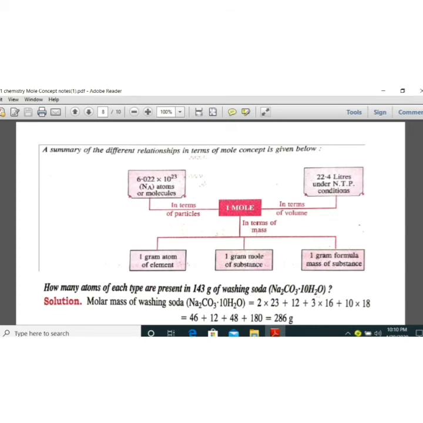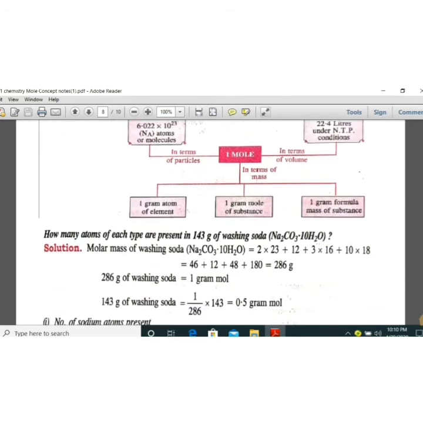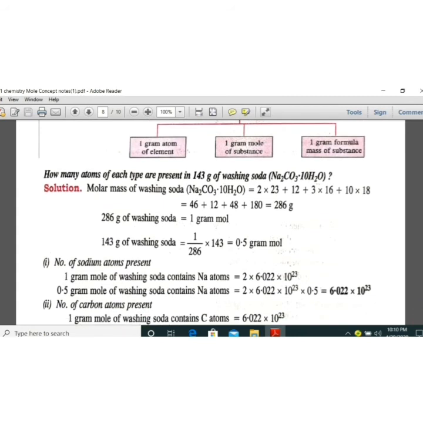Now we'll do some problems related to it. First, the problem is molar mass of washing soda. Formula is Na2CO3.10H2O. So you have to find out first how many atoms of each type are present in 143 gram of washing soda. So you have to find out the total number of atoms of each entity present in 143 gram of washing soda. So what do you do first? First you have to find out the number of moles of washing soda. First we'll find out the molar mass of washing soda.